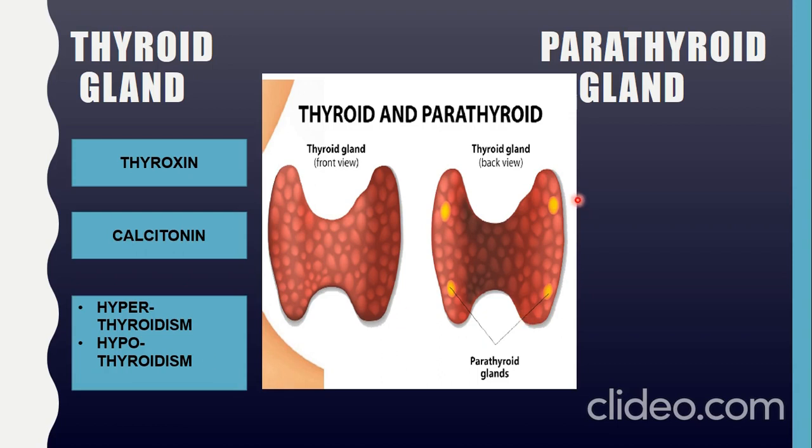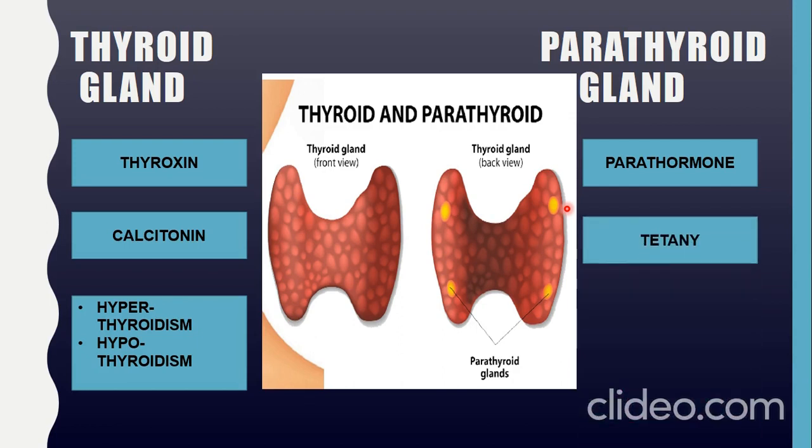Then comes the parathyroid gland, which produces a hormone known as parathormone. Parathormone is very similar to the calcitonin of the thyroid gland. It increases the level of calcium ions in the blood. And if a person has a deficiency of parathormone in their body, then the blood calcium level falls, and it leads to a disorder known as tetany, which affects the functioning of the muscles. And in this condition, the bones of a person become very thin or brittle.